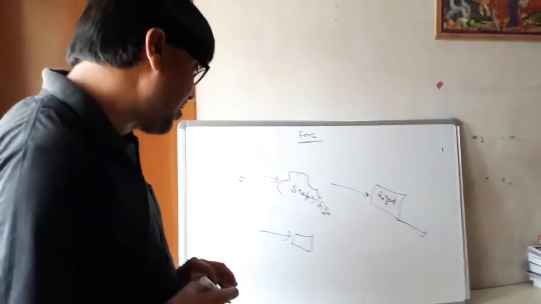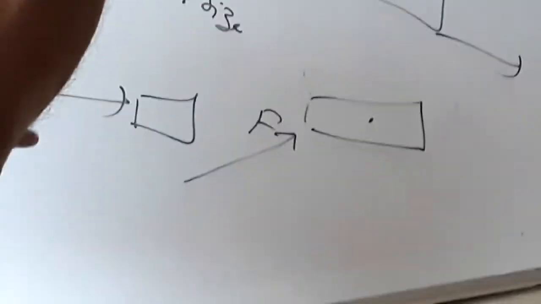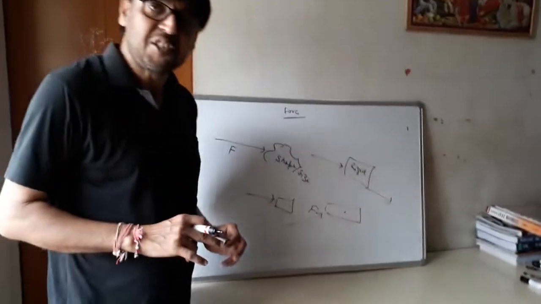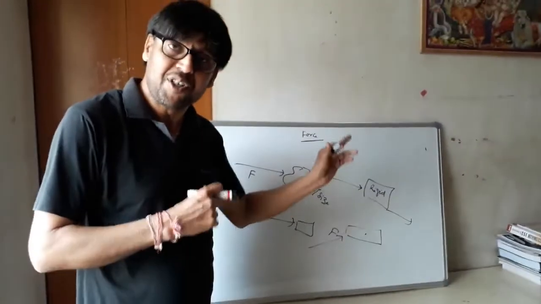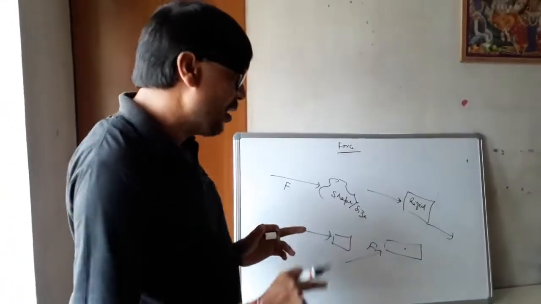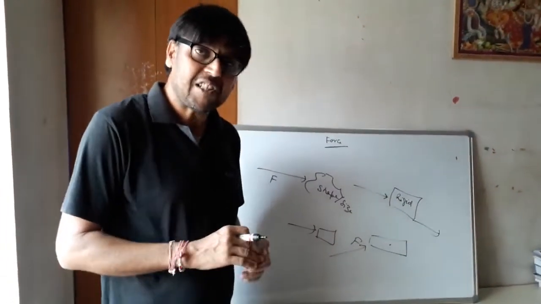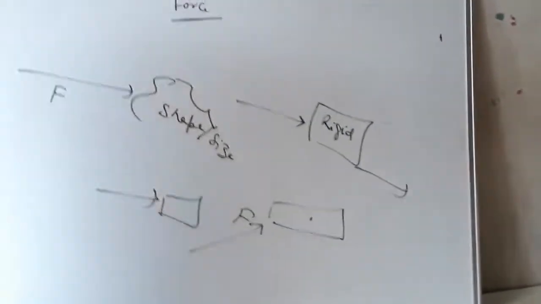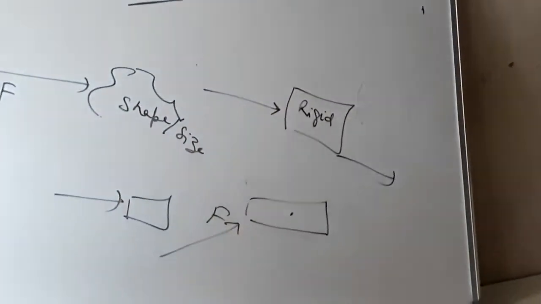Now I am discussing another condition, when a rigid body is pivoted at a point or fixed at a point. Then in that condition, if a force is applied, the body will try to rotate about its axis of rotation. Such type of motion will be known as rotational motion, and the force will now be treated under another name. It will be known as moment of a force or torque.